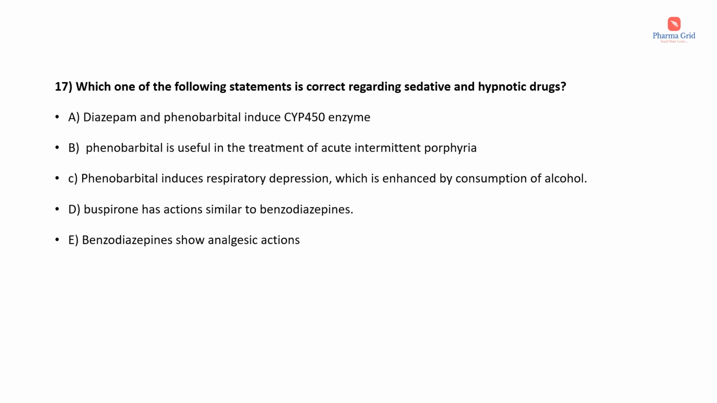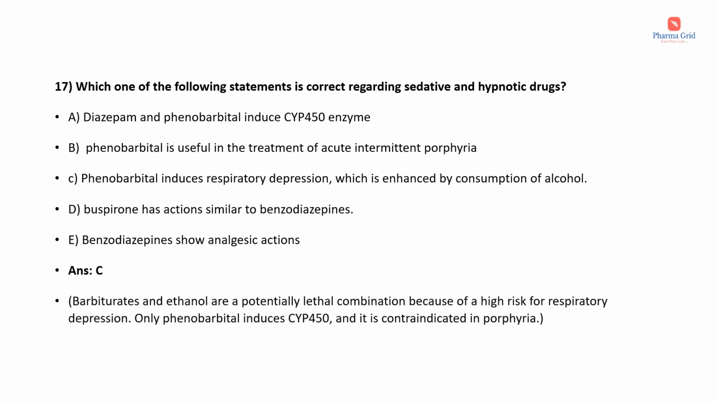Question number 17. Which one of the following statements is correct regarding sedative and hypnotic drugs? The options are: diazepam and phenobarbital induce cytochrome P450 enzyme. Next option, phenobarbital is useful in the treatment of acute intermittent porphyria. Phenobarbital induces respiratory depression, which is enhanced by consumption of alcohol. Buspirone has actions similar to benzodiazepines. Benzodiazepines show analgesic action. Here the correct answer is option C, that is phenobarbital induces respiratory depression, which is enhanced